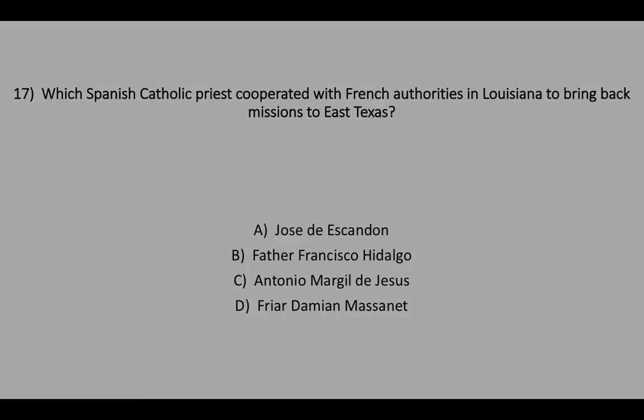Number 17. Which Spanish Catholic priest cooperated with French authorities in Louisiana to bring back missions to East Texas? A. Jose de Escandon. B. Father Francisco Hidalgo. C. Antonio Margil de Jesus. D. Friar Damian Massanet.